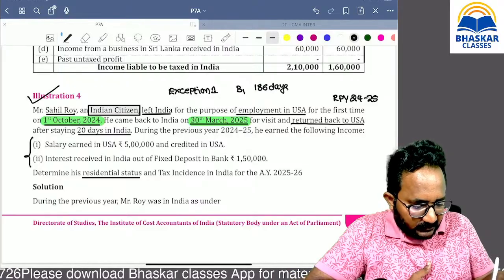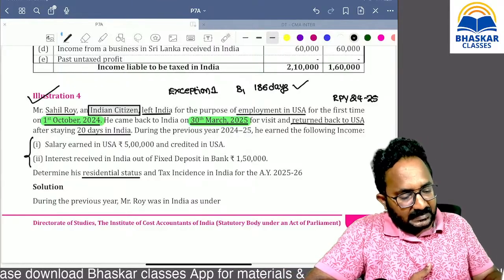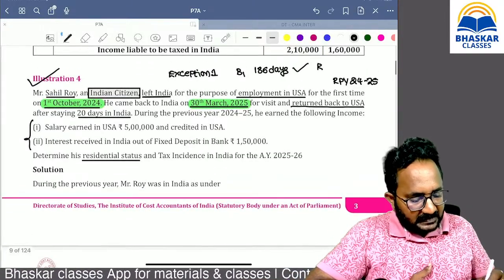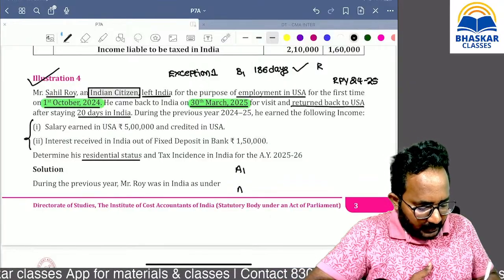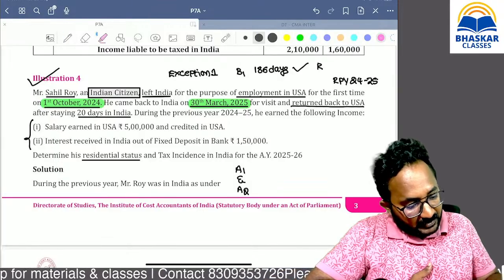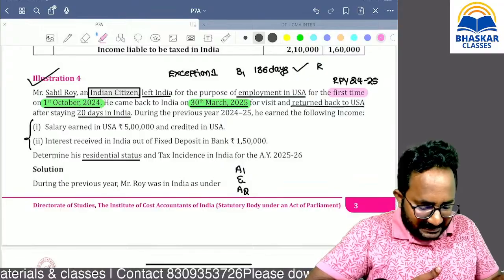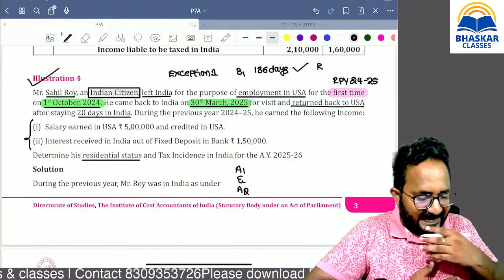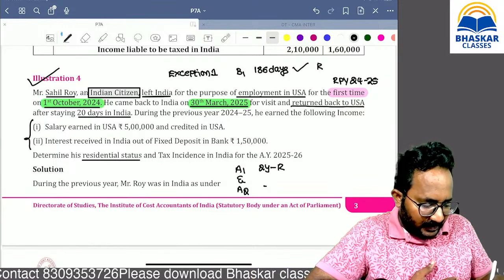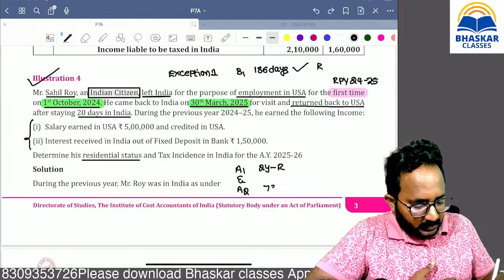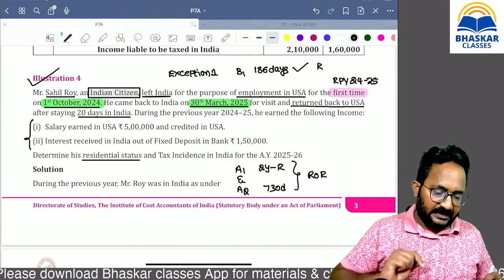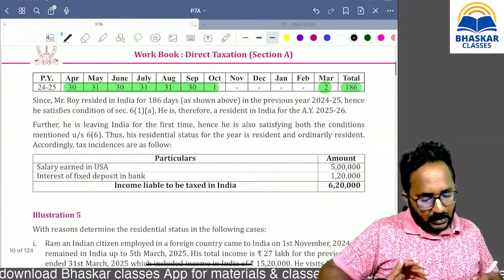That's why the answer is satisfied. Then we can directly say the answer is resident. But if he gets an answer as resident, we have to check A1 and A2. Remember, first time he left India, that means in the last 10 years or last 7 years he stayed in India only. That means definitely 2 years he will be resident, and definitely his stay in India will be more than 730 days. That's why the answer is resident and ordinary resident.